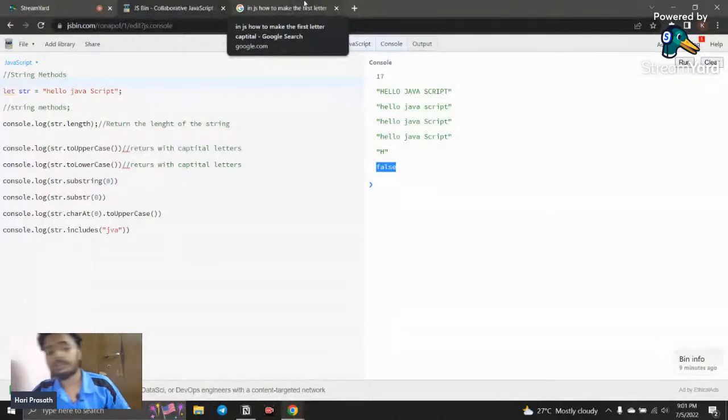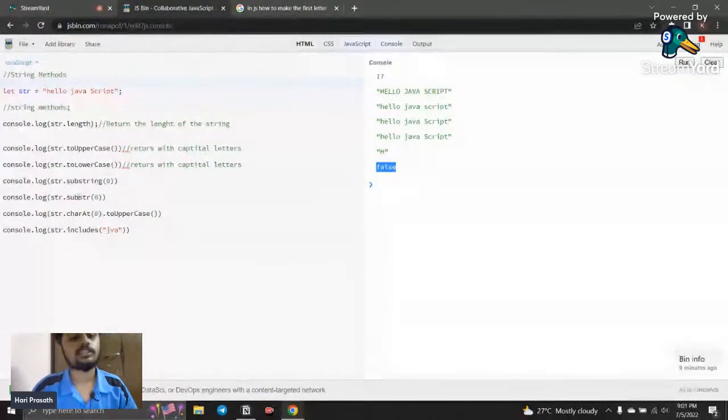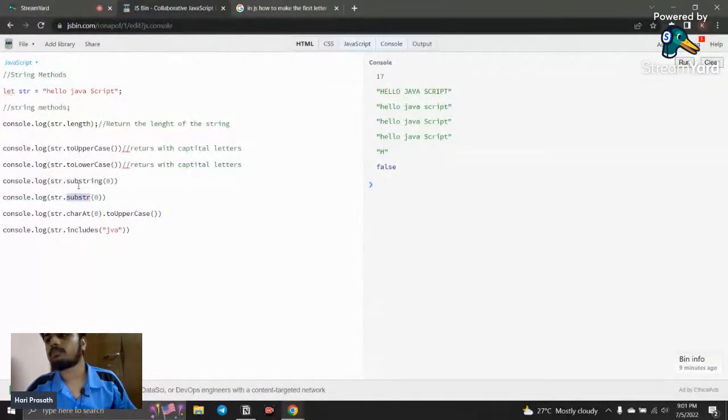And the main difference here we discuss is what is substring and what is substr, right? In the substr method we need to give two arguments, but in the substring method we can give one argument itself, and it will work. Okay, so that is the difference between them.